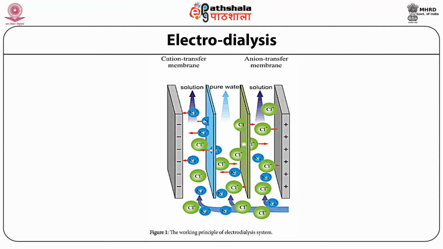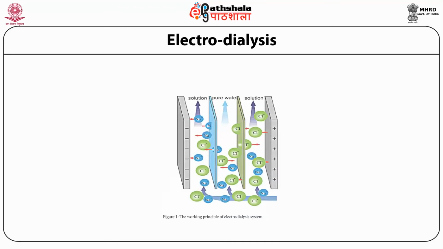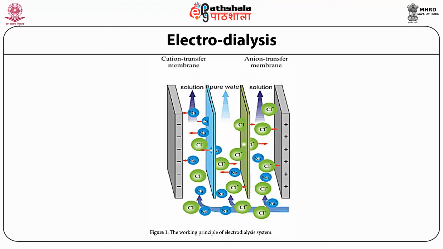When the ions are transported, they pass through the cation or anion transfer membrane, so that all the ions are trapped in the membrane and the purified water passes through another chamber from where it is collected. By this technique we can totally deionize the water for further processes.